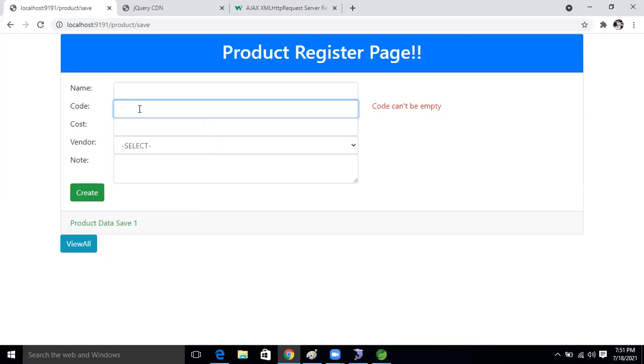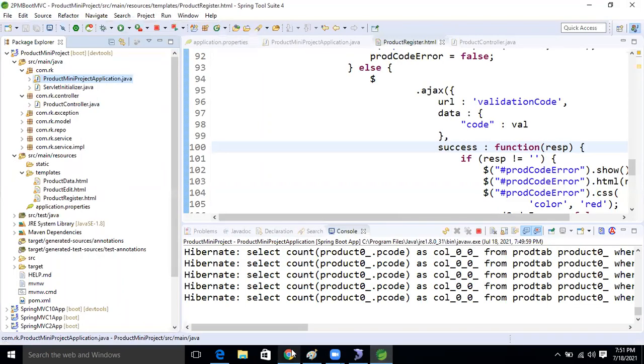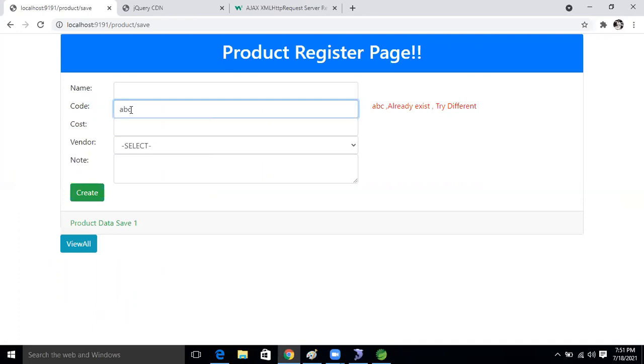One minute, what I'm doing now? Here I'm taking ABC. ABC is available now in the database, right? This code is available in the database. But here what we are doing now: give ABCB. If we give A, B, C, B, this data is not there in the database, and this input is also not empty, right?